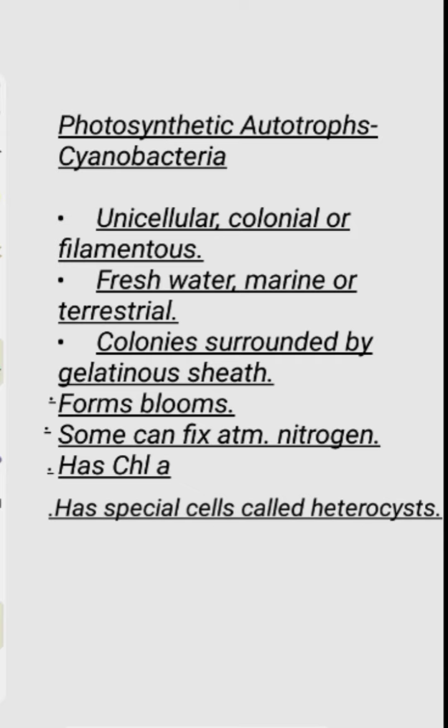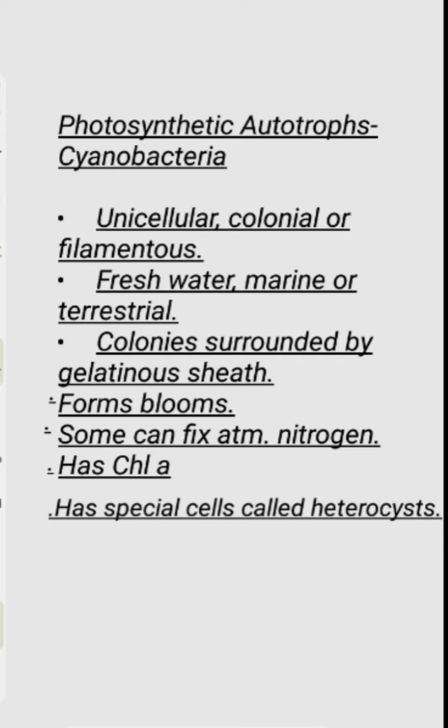Those nutrients can be added if a lot of fertilizers are added to that particular water, or if there is a septic tank overflow. So by any accidental means, if the water gets nutrient rich, then this algae grows at a fast pace, and the entire water turns bluish greenish in color because of that algal overgrowth, which is quite dangerous.